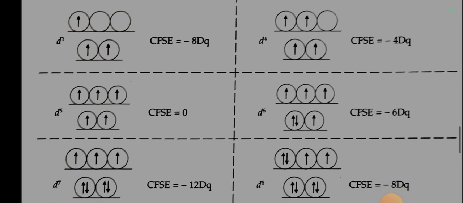For a d3 system, the electronic configuration is e2 t2 1. As already discussed, crystal field splitting in tetrahedral field is quite small and is always less than the pairing energy. Therefore, pairing does not occur and most of the complexes are high spin complexes. Therefore, CFSE is minus 8 Dq. The CFSE for complexes with metal ions having different configurations of d orbitals in tetrahedral field are given in table 3.